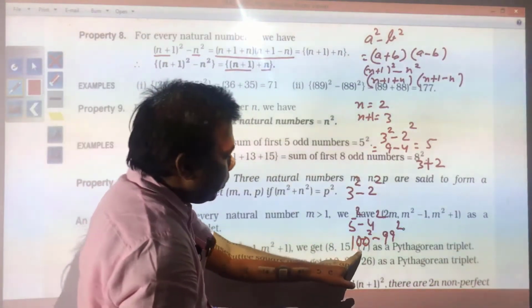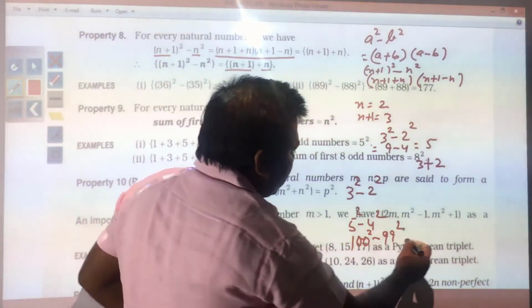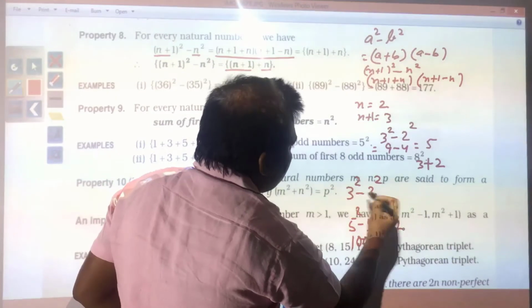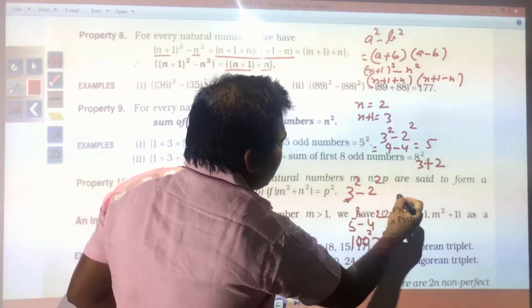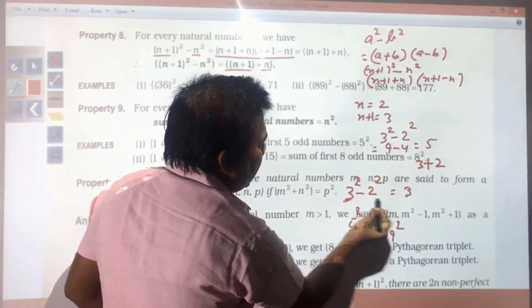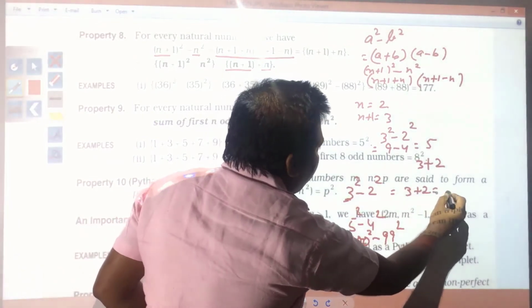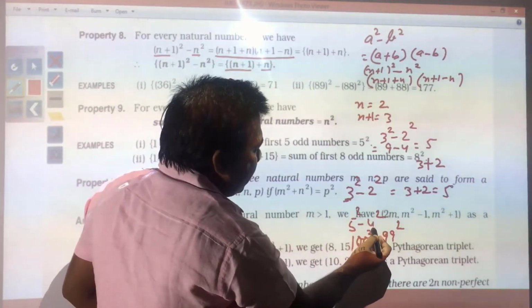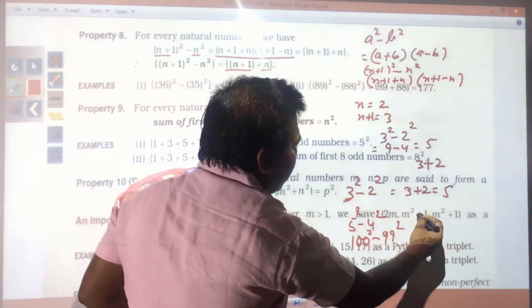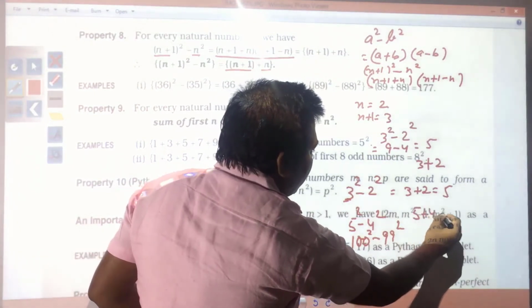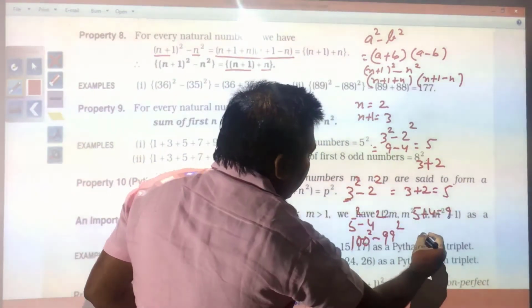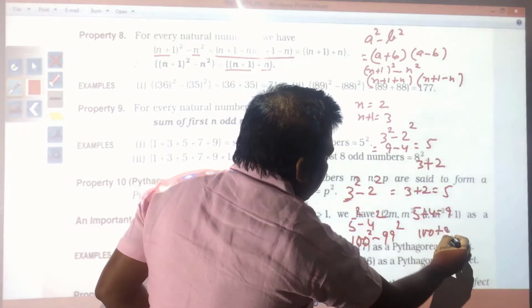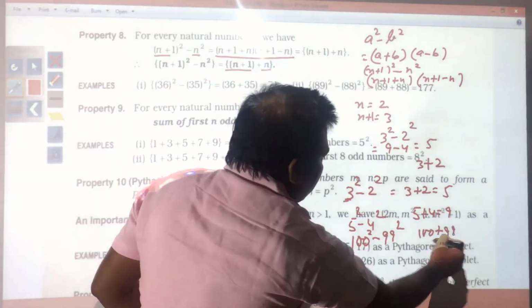N plus 1 means, suppose in this case n plus 1 means 3 and n is equal to 2, that will be 5. Here 5 square minus 4 square will be 5 plus 4, and here 100 plus 99, or you will get what?